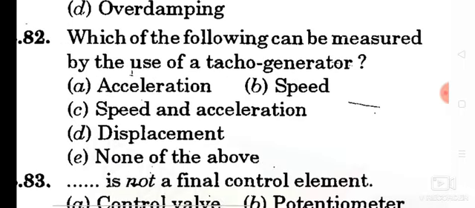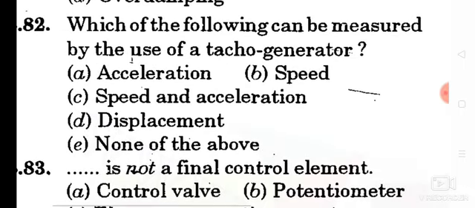Question number 82. Which of the following can be measured by the use of tacho generator? Option B, speed. Speed can be measured by the use of tacho generator. So option B is the correct answer.